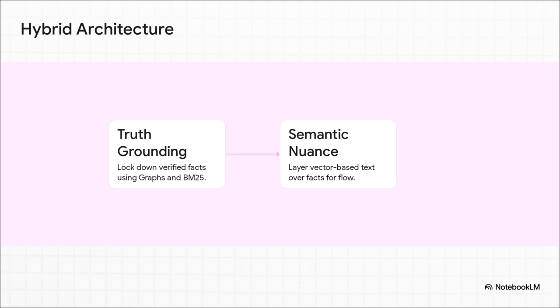Then, Phase 2 is semantic nuance. Once the facts are securely locked in, we pour this fluid, cool blue semantic text over that green foundation. This vector layer blends in to give the final output a natural, human-like conversational flow.